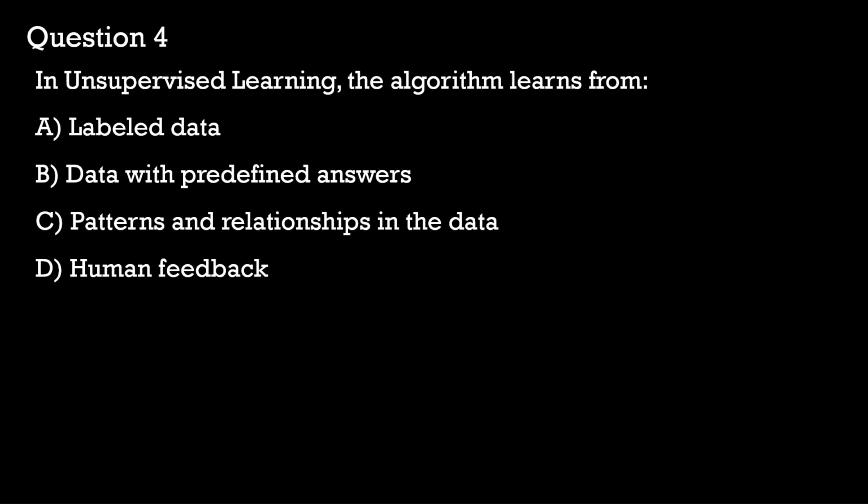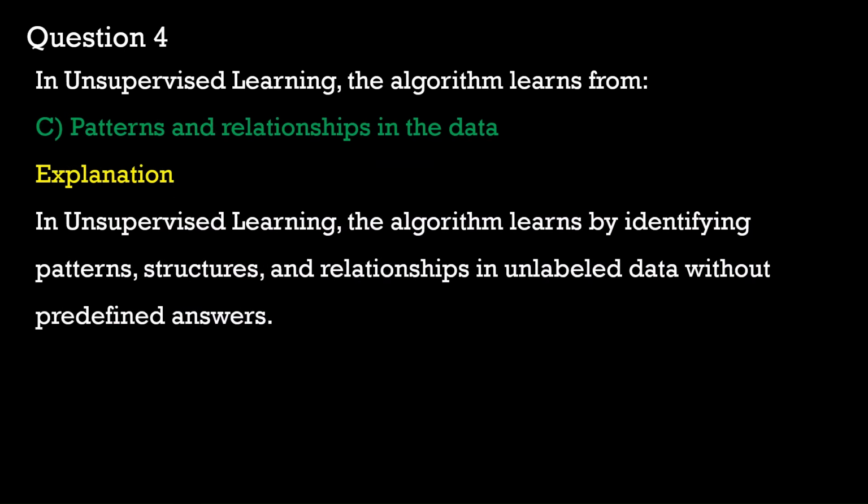So, with respect to the question, the algorithm for unsupervised learning learns from option C, patterns and relationships in the data.